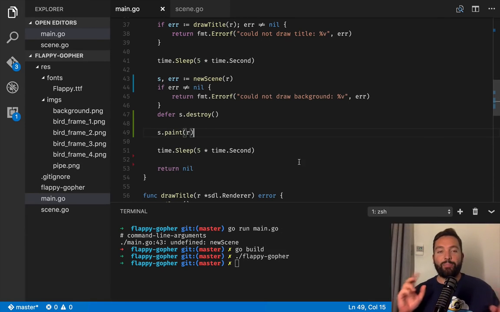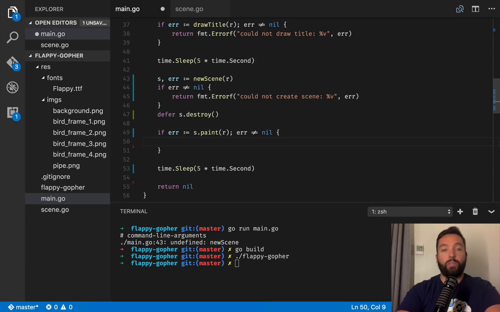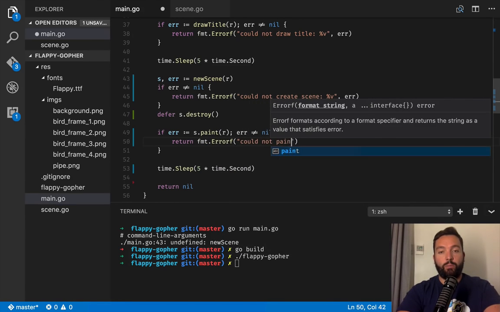Okay, so there's a couple of things that I failed at. One of them is I'm sending this message saying could not draw background. That's not what we're doing. Could not create scene. But even more important is the fact that I'm not checking the error in that paint, and we should always be checking errors. So that I'm gonna return error f could not paint scene.